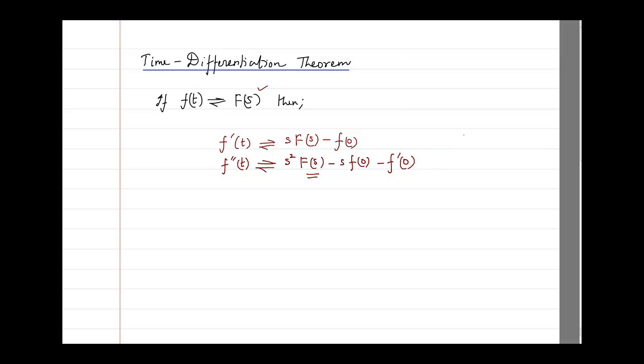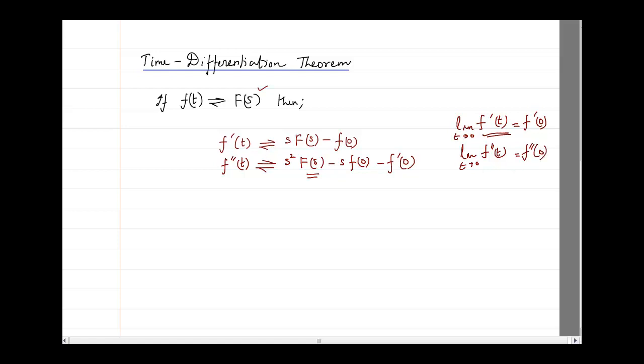What is f dash of 0? For f dash of 0, you first find out what is f dash of t. That means you differentiate f of t and then you apply the limit t tending towards 0. That is basically f dash of 0. So first you have to find the differentiation of f of t to get f dash of t, and then you apply the limit t tending towards 0, you will get f dash of 0. Similarly, if you are having f double dash of t and you apply limit t tending towards 0, you will get the value of f double dash of t at t equal to 0.